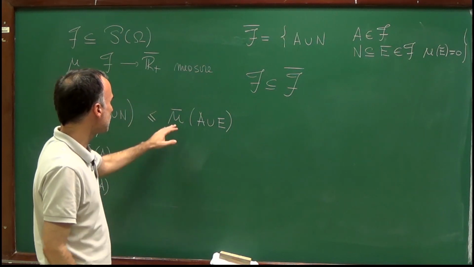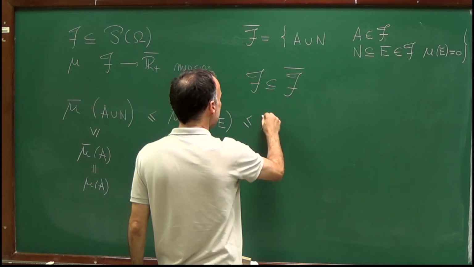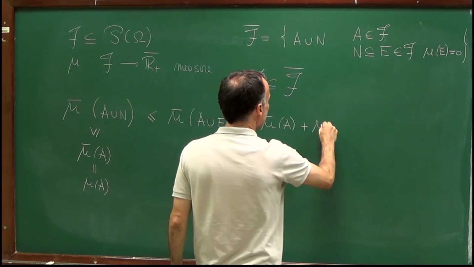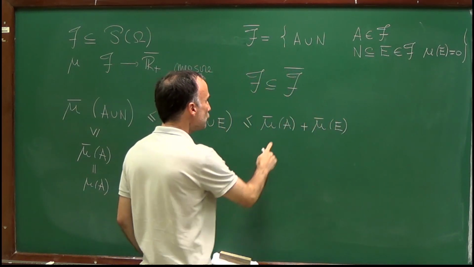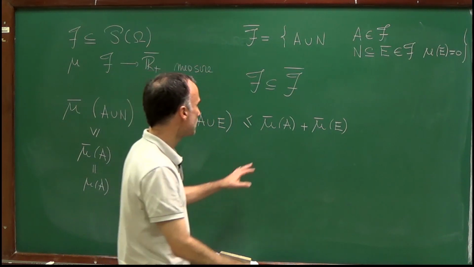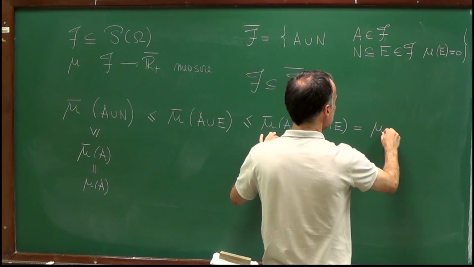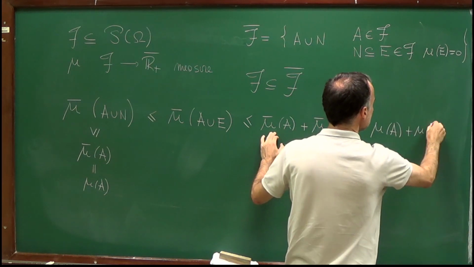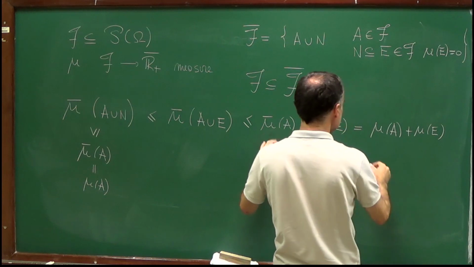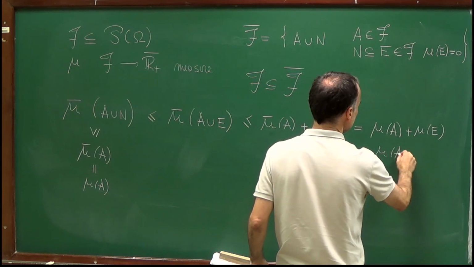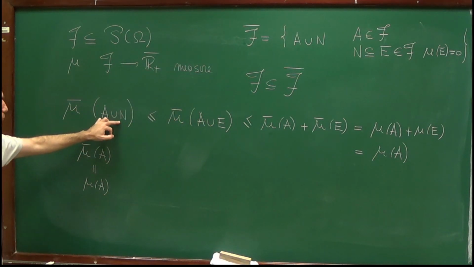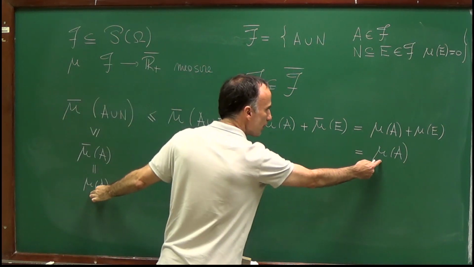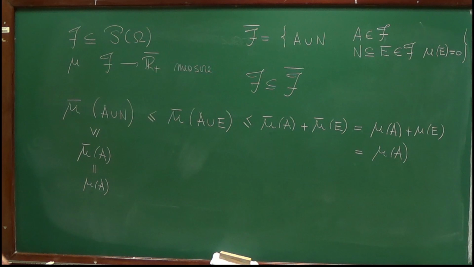By the monotonicity of the measure, this should be less than or equal to mu bar A plus mu bar E. But mu bar is an extension of the measure, so mu bar A plus mu bar E should be equal to mu A plus mu E. And mu E is equal to 0, so this is equal to mu of A. Therefore, any reasonable definition of mu bar of A union N should be equal to mu of A. So this is the way in which we will define mu bar at A union N.